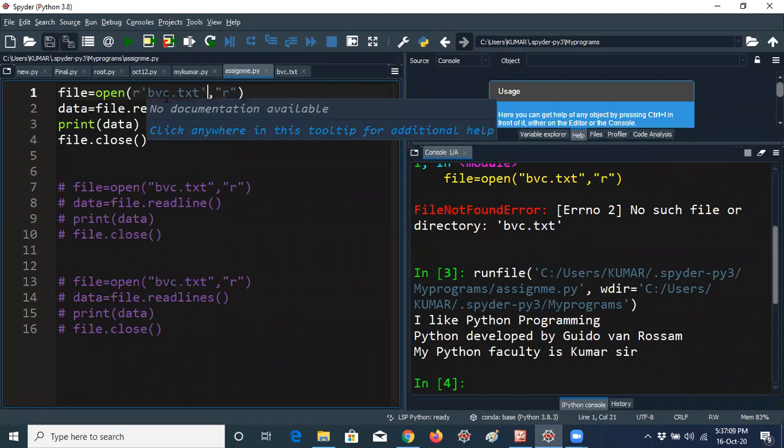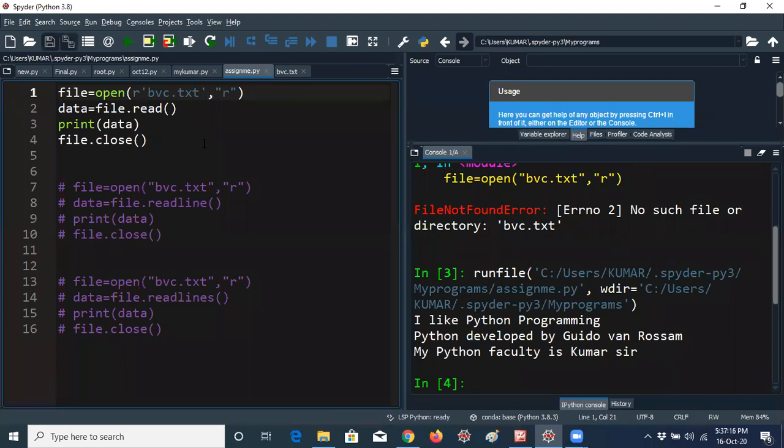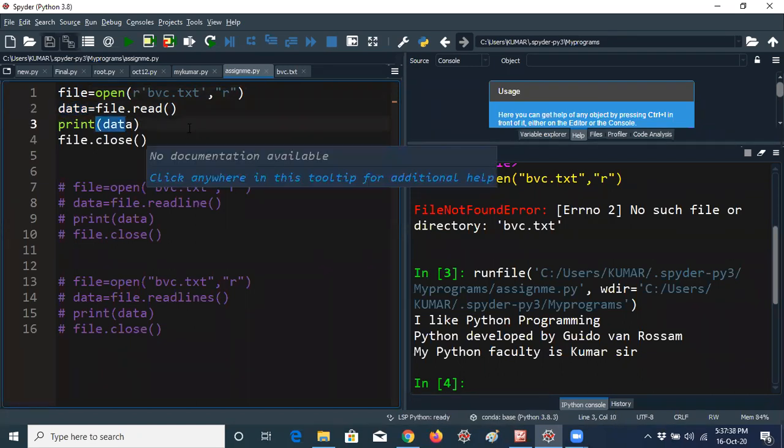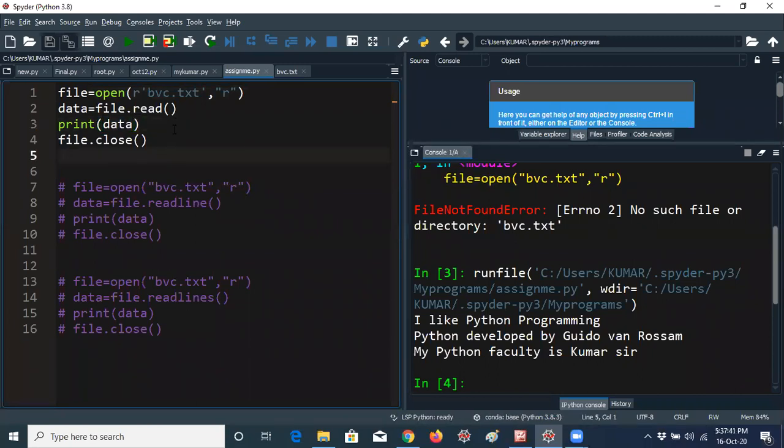I'm getting the answer. Even if my program is in another location also, it will be found automatically by using r. I'm giving r before the file name, so it's better, guys. So file equal to open of bvc.txt comma r. Now I'm getting 3 lines of the program. By using data equal to file.read, the data variable is actually not needed. You can directly print file.read also. That's not a problem at all. Variables are not compulsory.